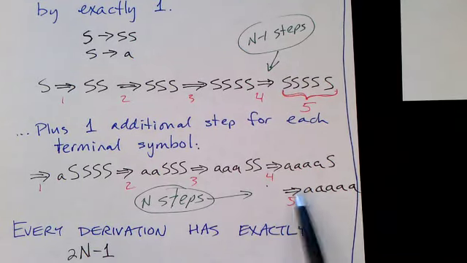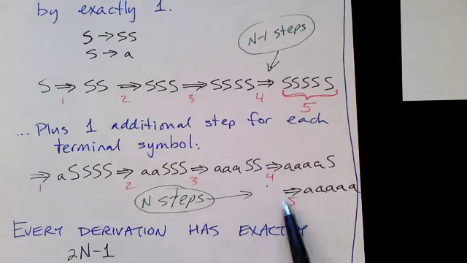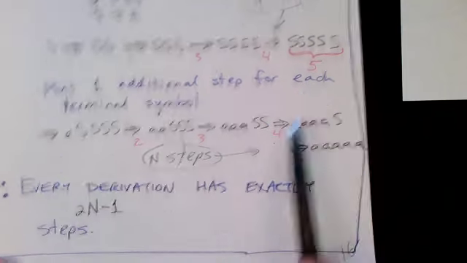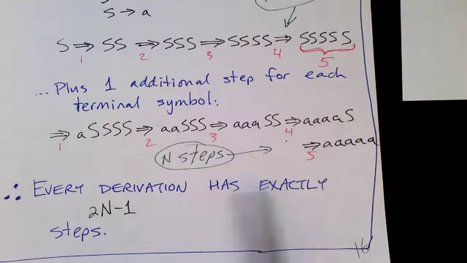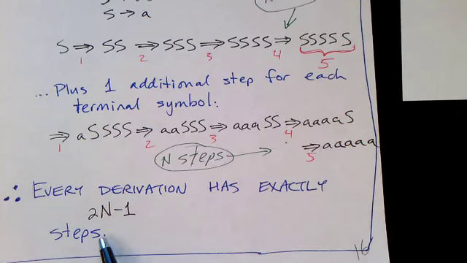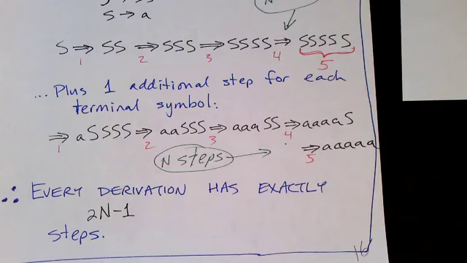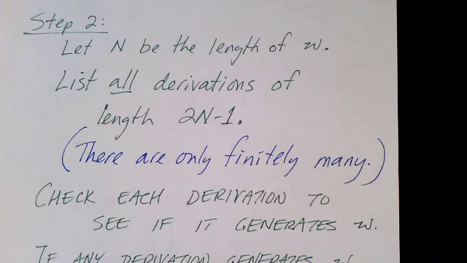So for a string of length n, it requires n steps here and n minus 1 steps here. So every derivation of a string with n symbols has exactly 2n minus 1 steps. Okay, that's our key right there. Every derivation of a string with n symbols has 2n minus 1 steps in the derivation. Well, our previous approach floundered because it was generating all derivations, and there were infinitely many of them.